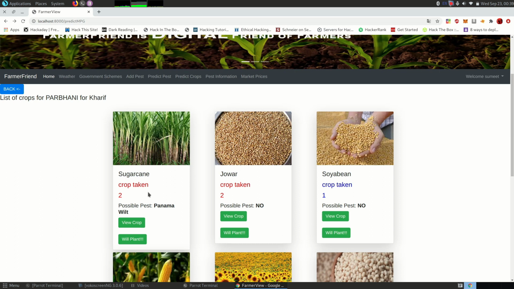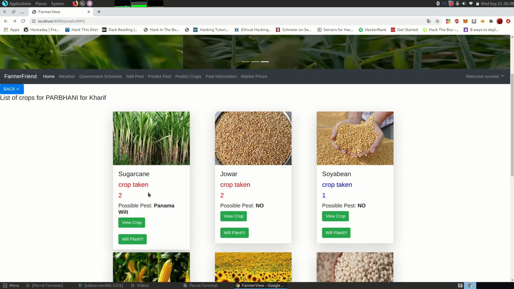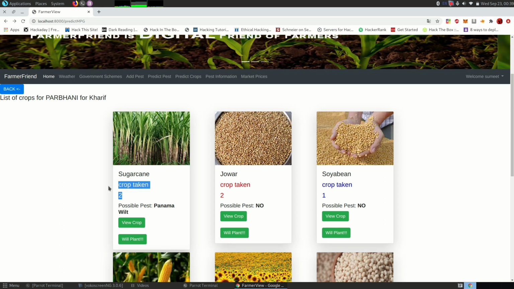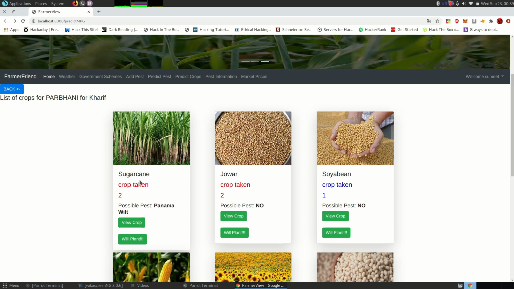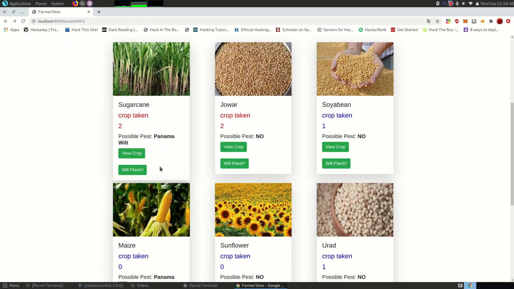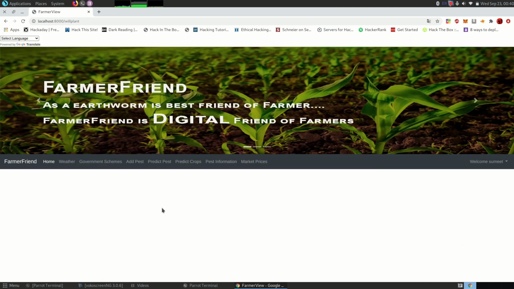We also set a limit for taking a crop, which for demonstration purposes we kept as 2. So if the crop taken count is 2 or more than 2, it will be shown in red color. So other farmers can see this and plan accordingly. Let's suppose I want to plant maize crop, then I will click on the will plant button. Let's predict the crops again.